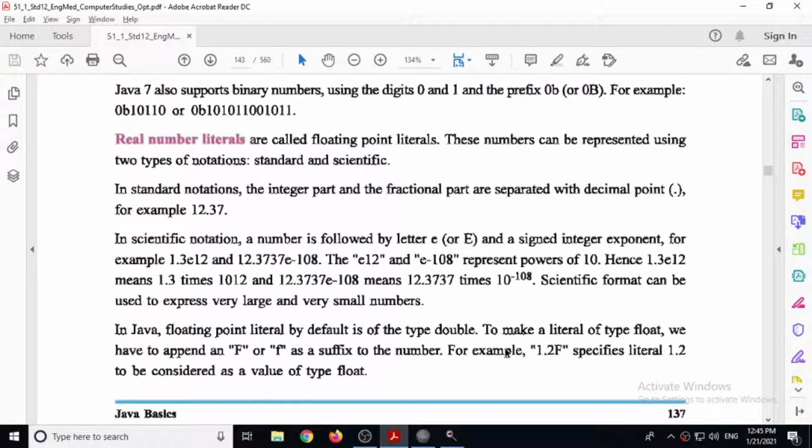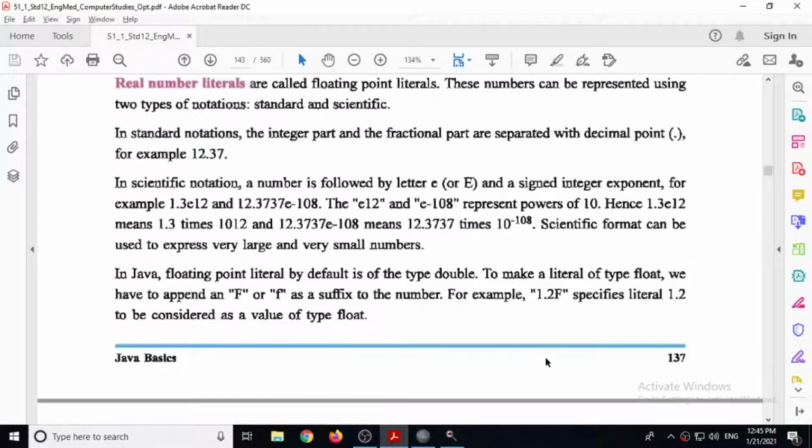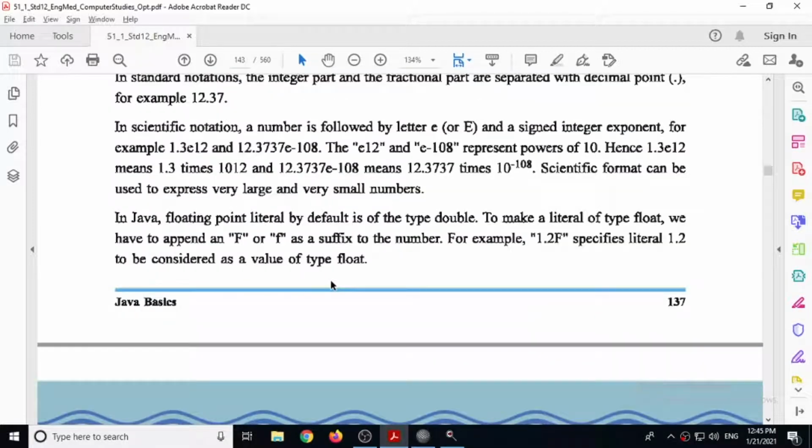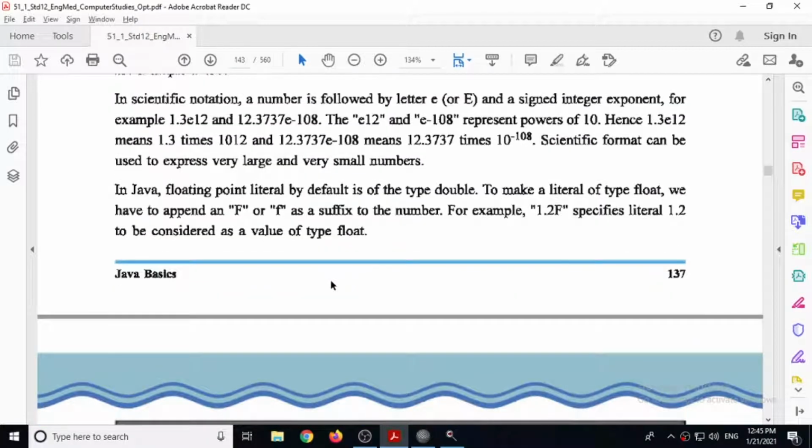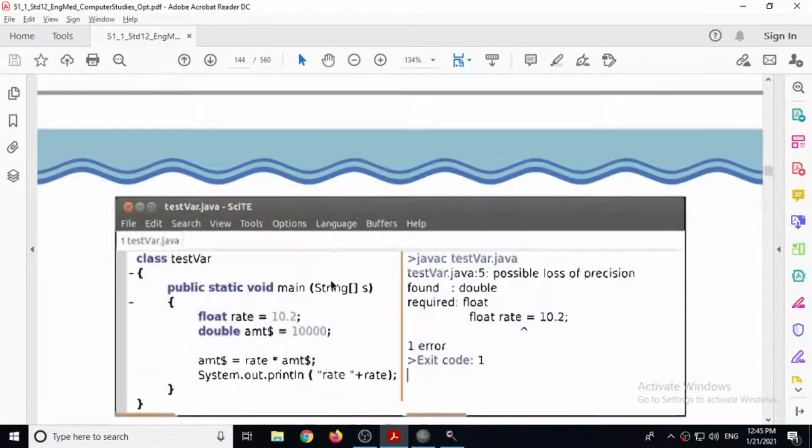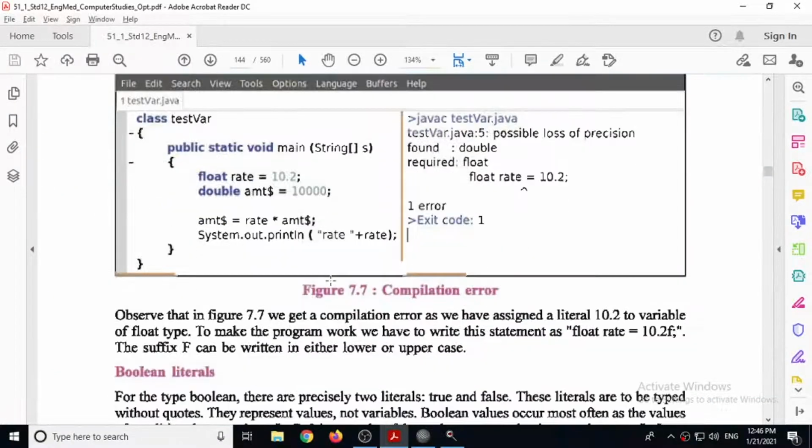By default, it will take it as double type. So if you want to convert it into float, you have to give 1.2f. Then it will take it as float type. So these are the numeric literals.